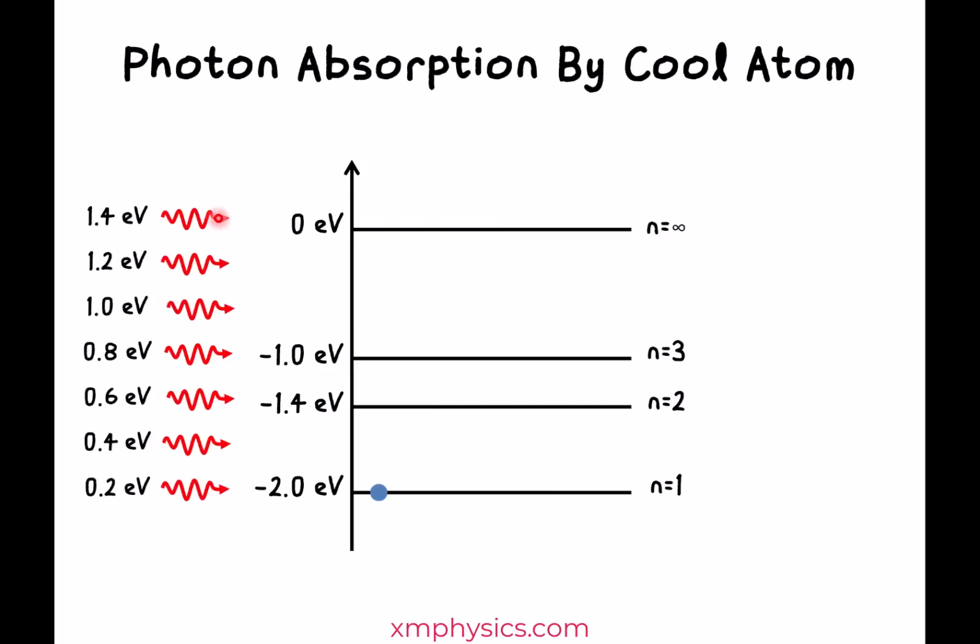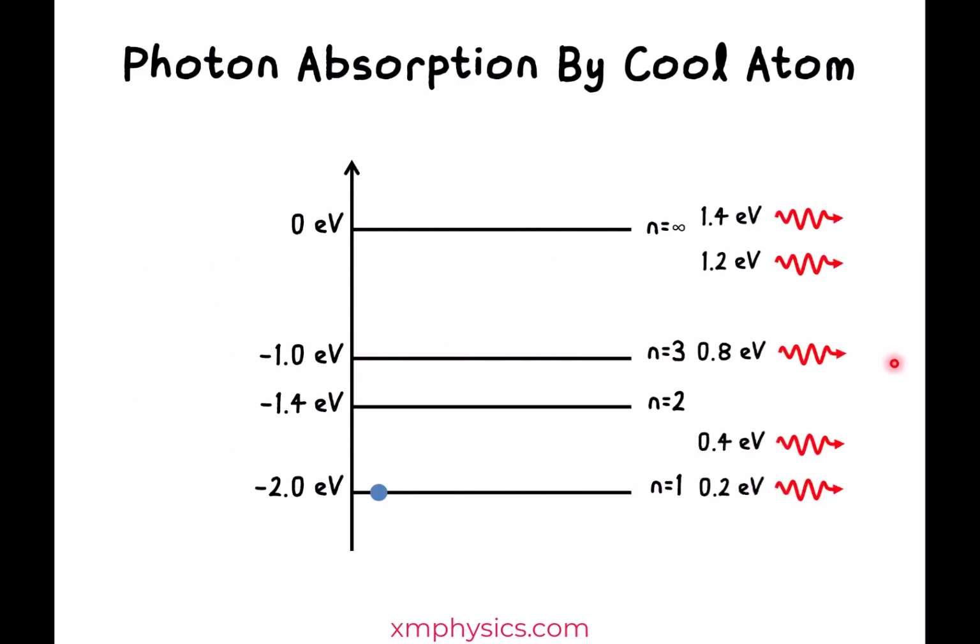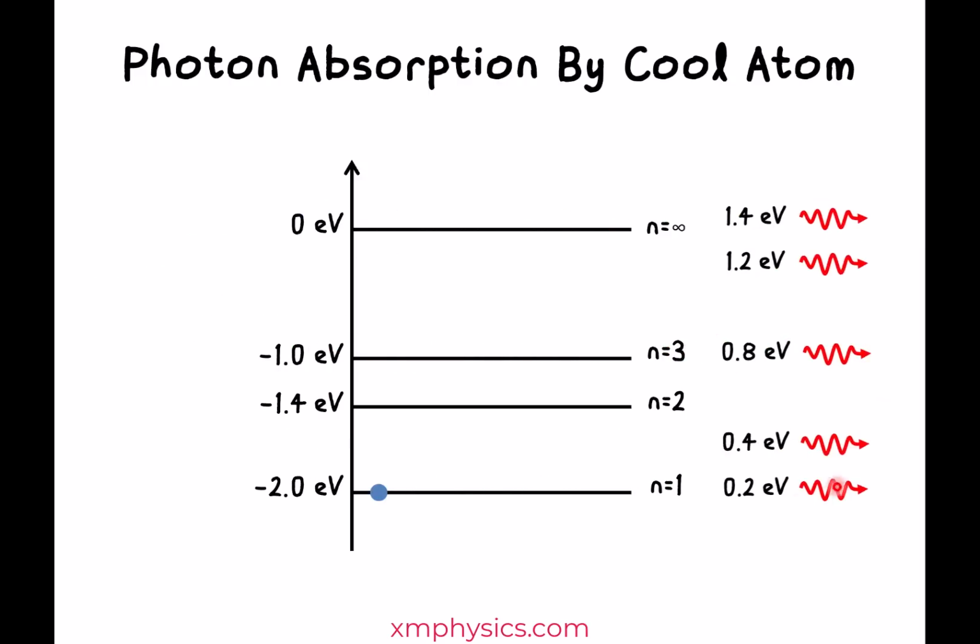Okay, now imagine if we try to pass these 7 photons through the gas. On the other side of the gas, you may find that you have only 5 photons left. What happened to the 0.6 eV and the 1.0 eV photons? They got absorbed, right? Because they match these two up transitions exactly. And when the gas atom de-excites, you emit photons of these energies.